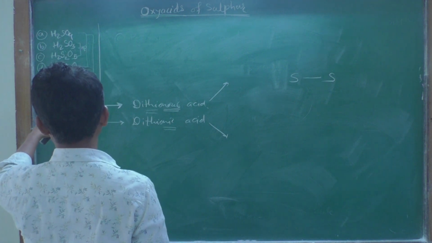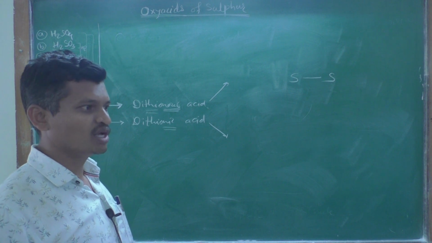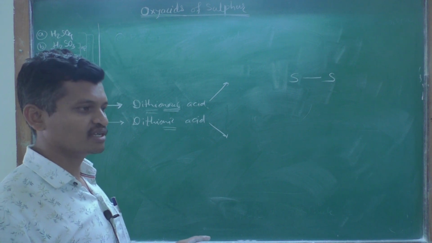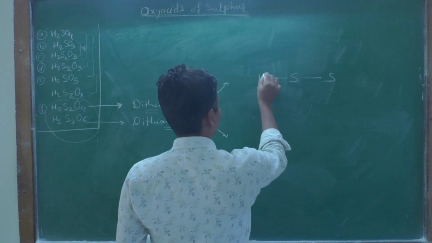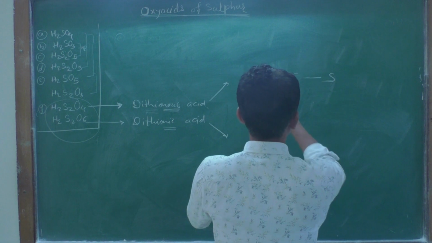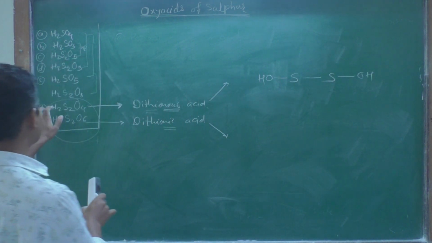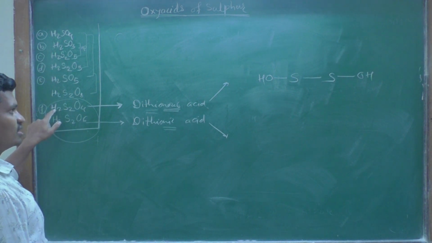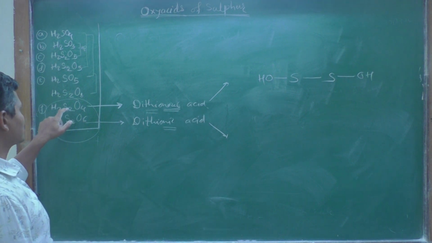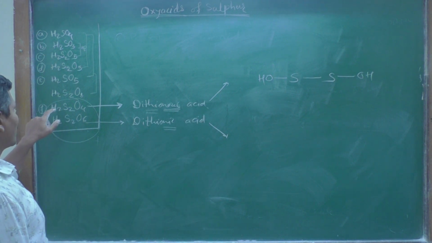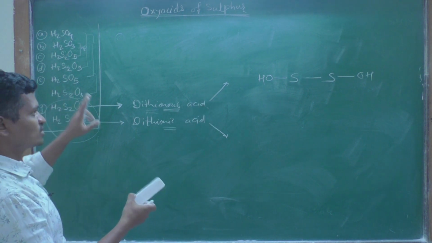Then H2 is there. At this stage we are aware of how to present the hydrogen atoms in this acid. They are present in the form of hydroxy groups attached to the sulfur atoms. Both hydrogens and both sulfur atoms are in this structure, and only 2 oxygen atoms remain.